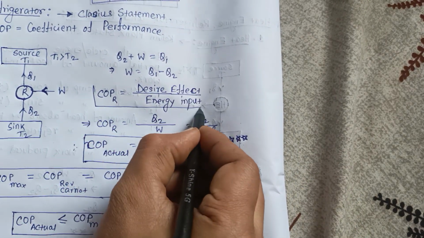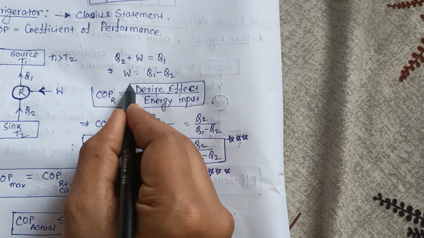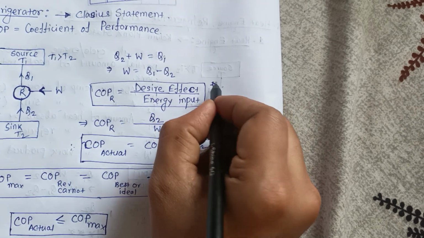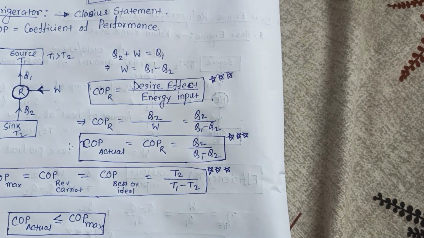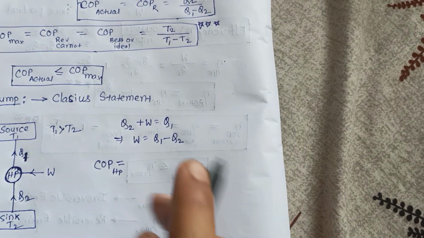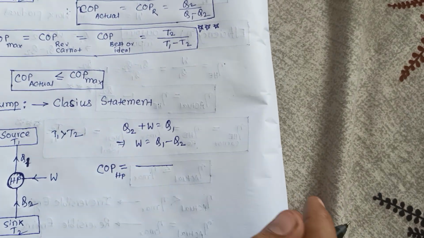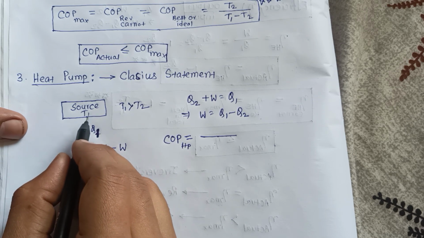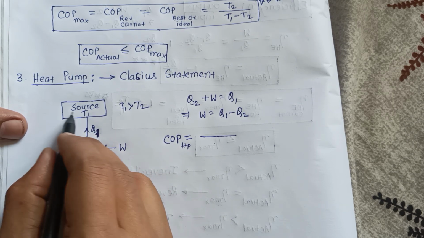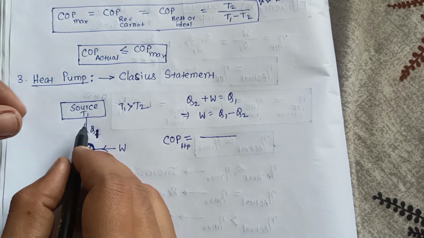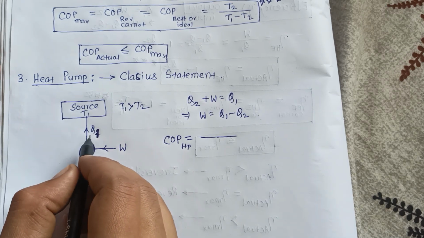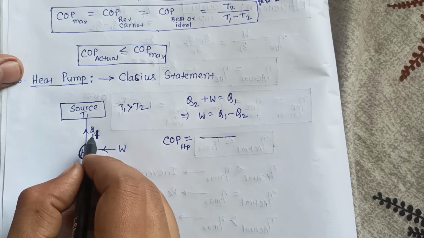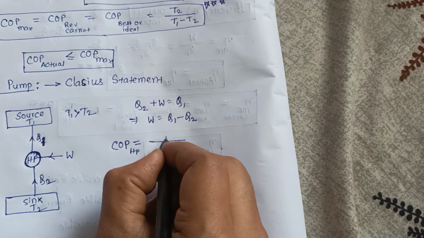So what is our desired effect? For a heat pump, our desired effect is on the source: we want to increase the source temperature, we want to heat the source, our room. So Q1 is our desired effect.